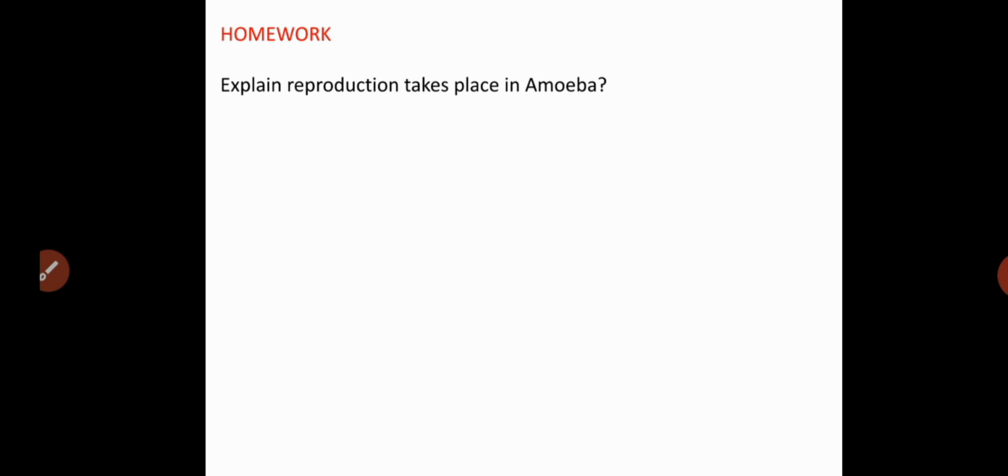Students, I will give you only one homework question. You have to explain reproduction in amoeba. You have to explain which type of reproduction, the asexual type, takes place in amoeba. Explain how binary fission takes place in amoeba.